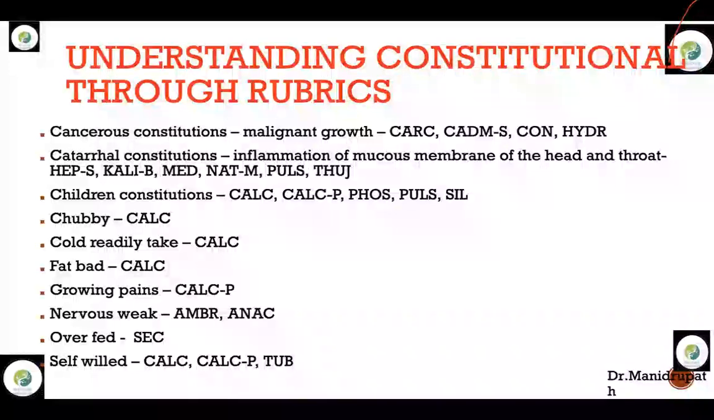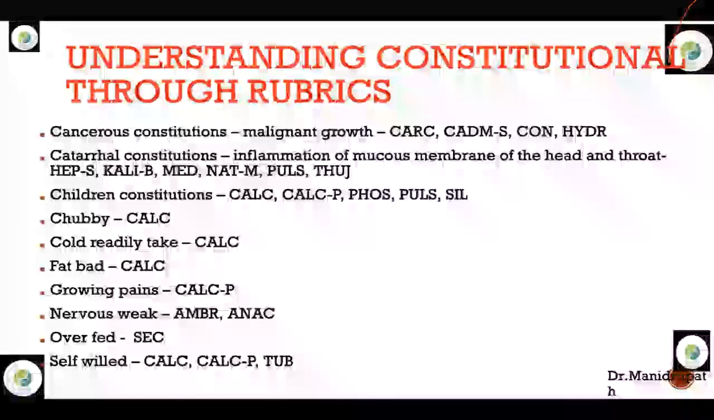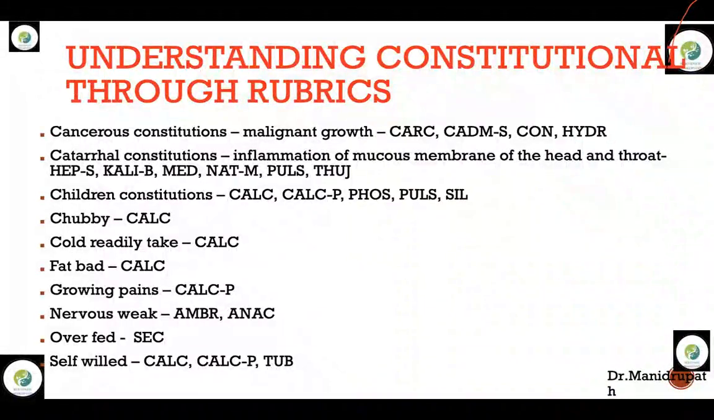Right. Tuberculinum can be given as an intercurrent if a parent or a patient, or his mother and father, say, doctor, my child is suffering from recurrent illness since childhood. Give Tuberculinum as an intercurrent with your constitutional medicine, because Tuberculinum has that illness since childhood.